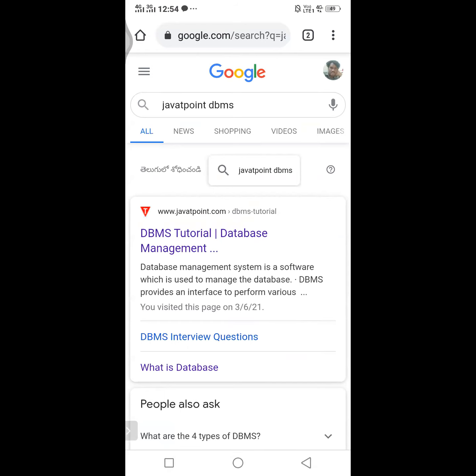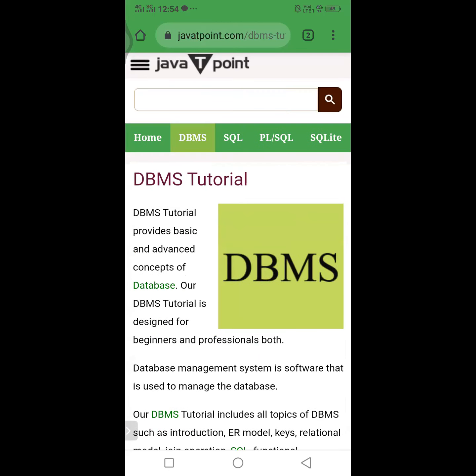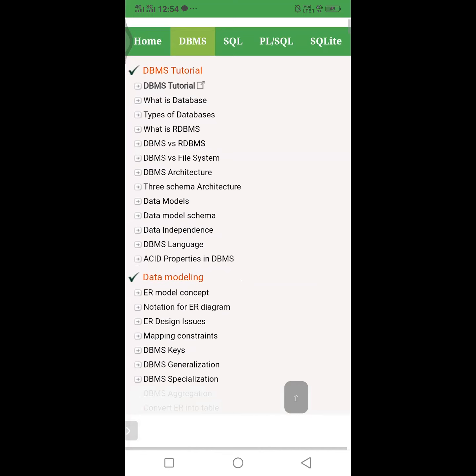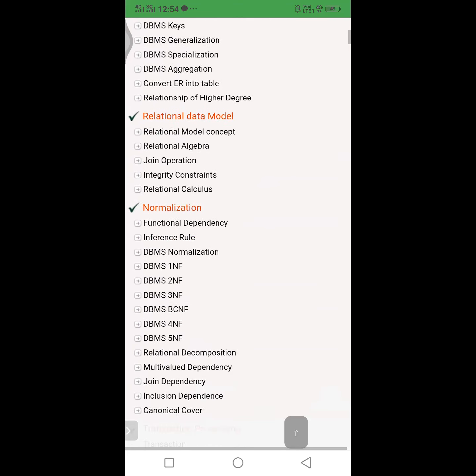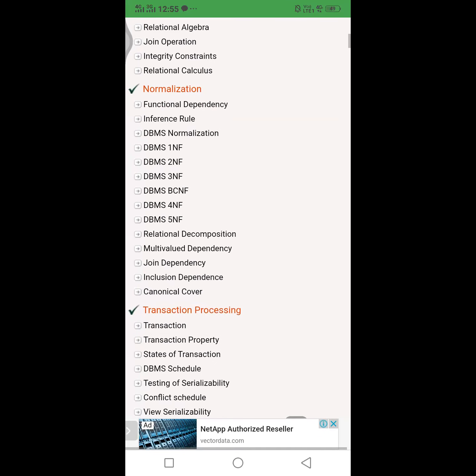We can go directly to these sites, which give explanations of everything in short answers. Here I mentioned what first normal form, second normal form, third normal form, and BCNF are. If you have any doubts, you can refer to this site also. We have another site, tutorialspoint.com, where the DBMS material is also good.